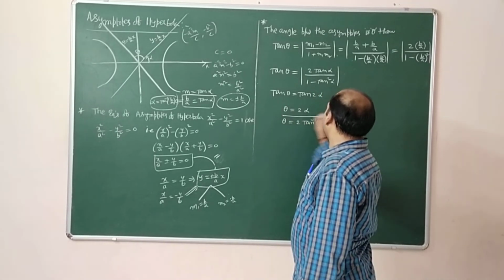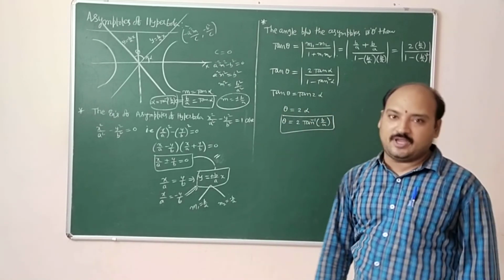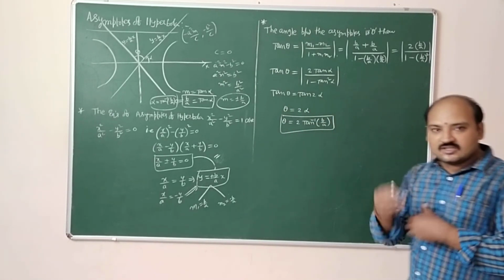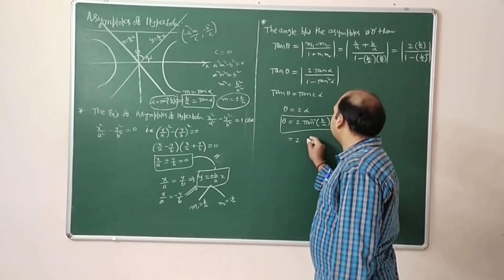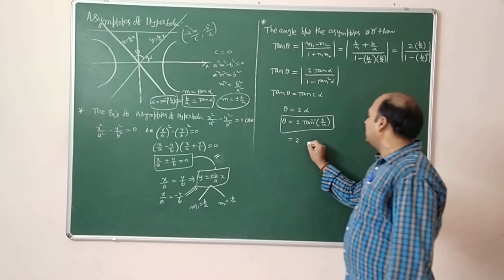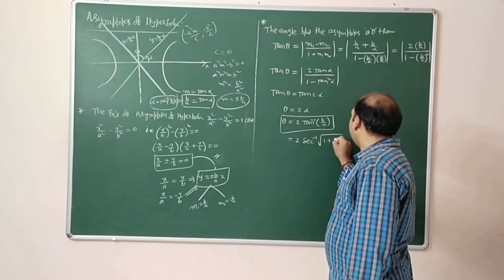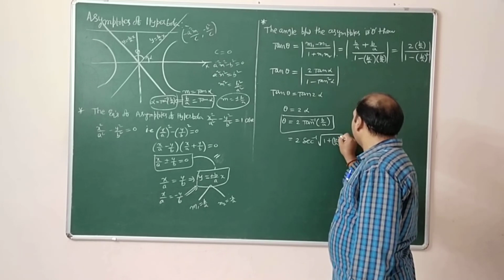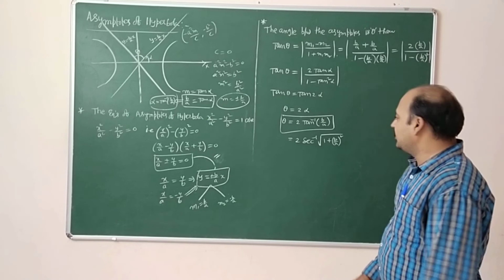The angle between the asymptotes of the hyperbola theta is 2 into tan inverse of b by a. But sometimes they are asking in a different way, in terms of secant. That is equal to 2 times secant inverse of root over 1 plus b by a whole square. Why? Because tan inverse x equal to secant inverse of root of 1 plus x square is the formula.